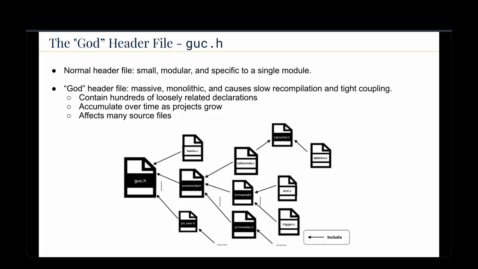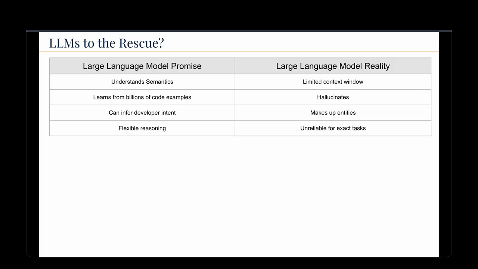So right off the bat, you think, why aren't LLMs solving this issue already? But in reality, there is a promise versus a reality to the LLM. The LLM promise is that they understand semantics and that they learn from billions of lines of code, but in reality, there's a limited context window for the semantics. And in terms of learning billions of lines of code, LLMs hallucinate. Hallucination is when an AI model generates false and fabricated information while presenting it as fact. This happens because models are based on training patterns and not true understanding.